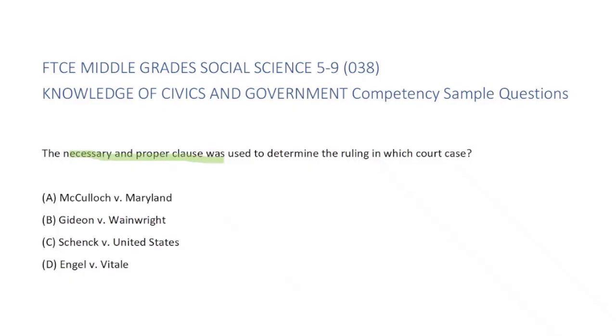Well, per the Supreme Court's ruling in McCulloch versus Maryland, Congress has the right to carry out implied constitutional duties, as identified via the necessary and proper clause within the Constitution. Answer choices B, C, and D are other important historical cases. However, they were not utilizing the necessary and proper clause to determine the ruling of those cases. Therefore, answer choice A, McCulloch versus Maryland, is the correct answer choice.